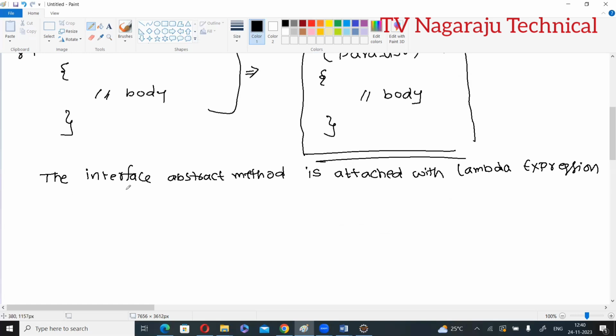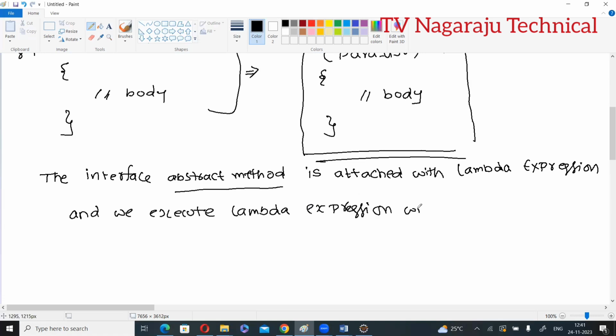Why? I will explain the advantage also. The interface consists of some abstract method. This abstract method is attached with the Lambda expression, and once that is attached, we execute the Lambda expression with the abstract method name.